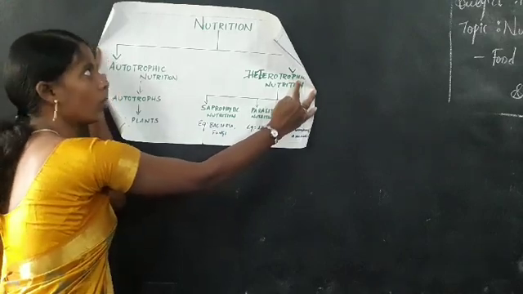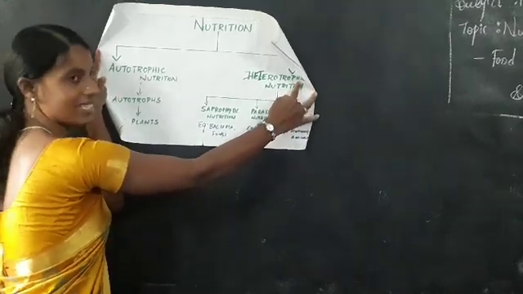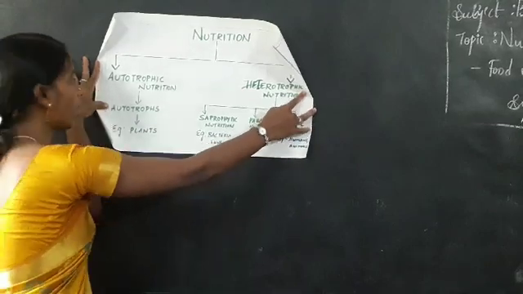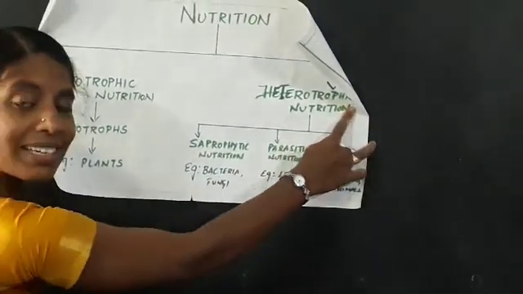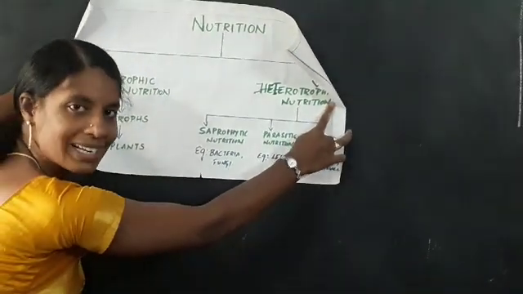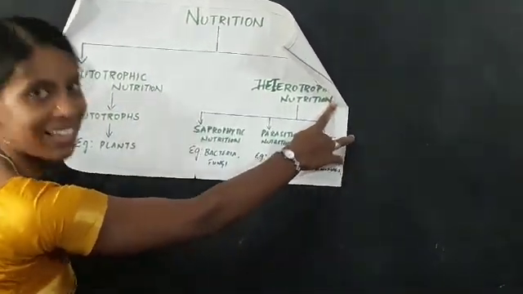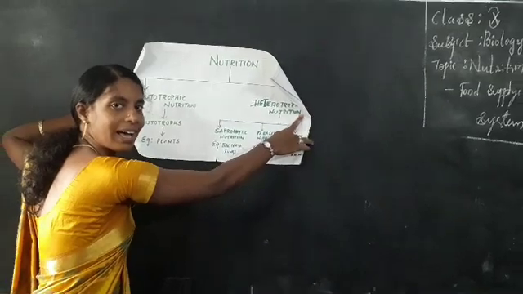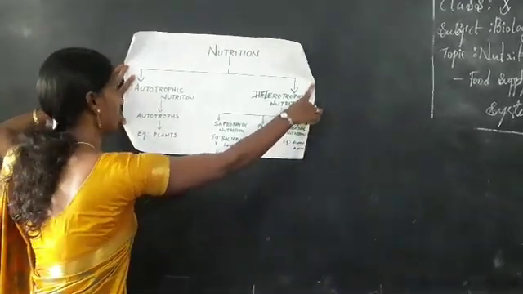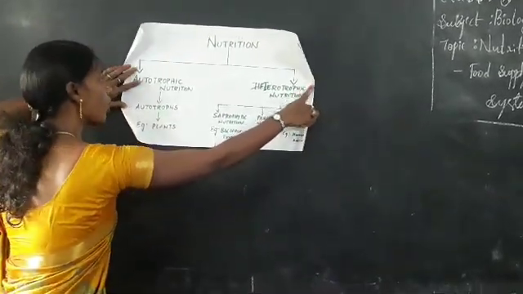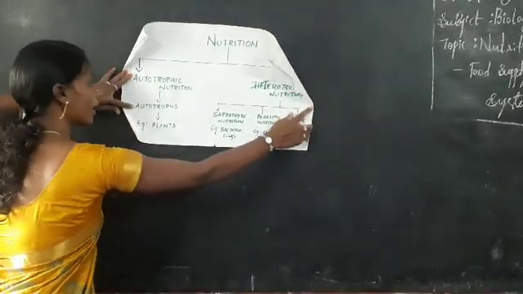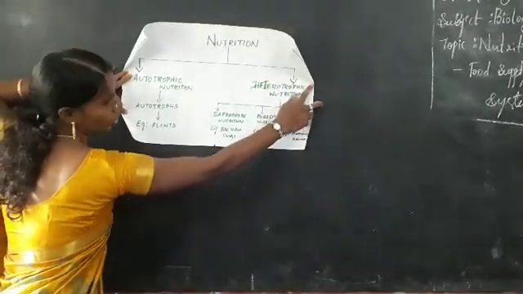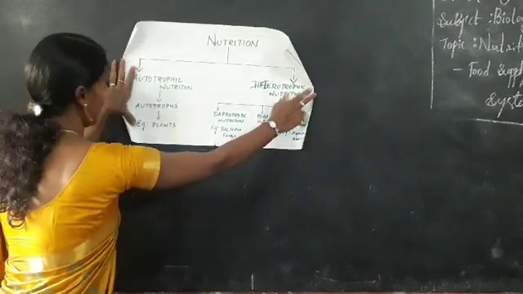I already explained this on the blackboard; now we can see it through our chart. Autotrophic nutrition is when organisms prepare their own food materials with the help of sunlight. Such organisms are called autotrophs, for example plants.